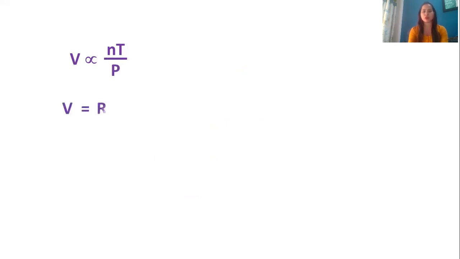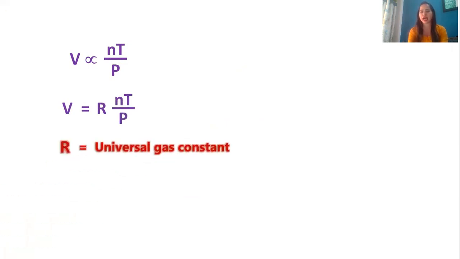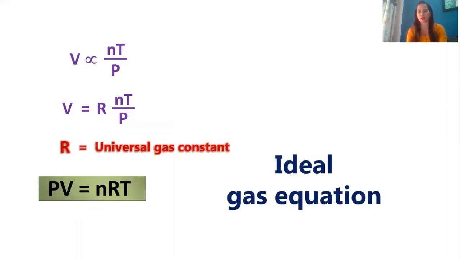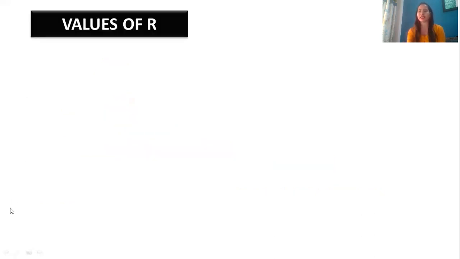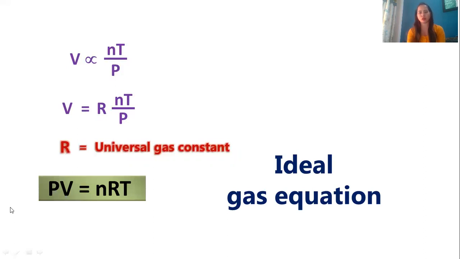But instead of K, what we have introduced over here is R. R is your universal gas constant. So we can say PV is equal to nRT. That is called the ideal gas equation. When I say ideal gas equation, we say ideal gases are those gases which obey Boyle's law and Charles' law at all temperatures and pressures. So this is the equation for the ideal gas, that is PV is equal to nRT.